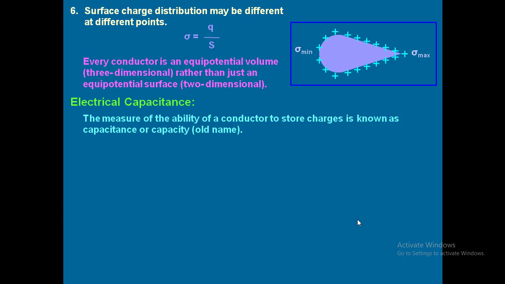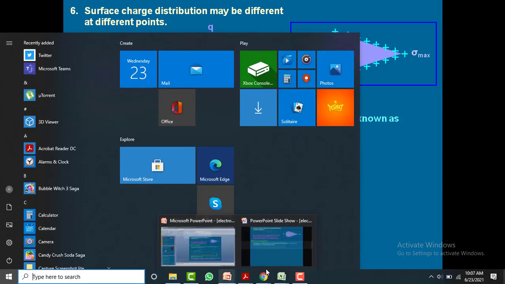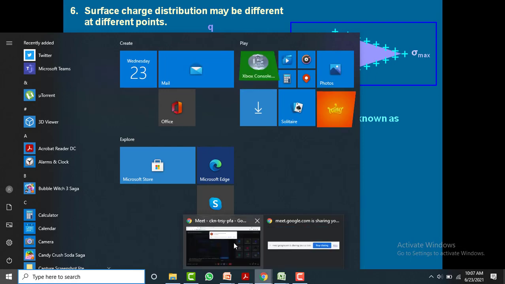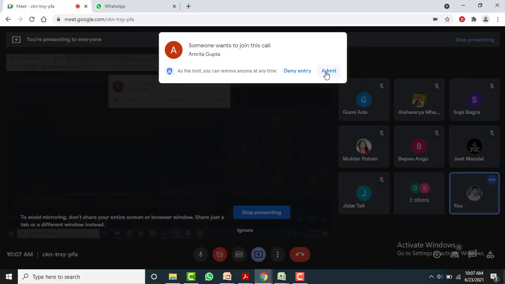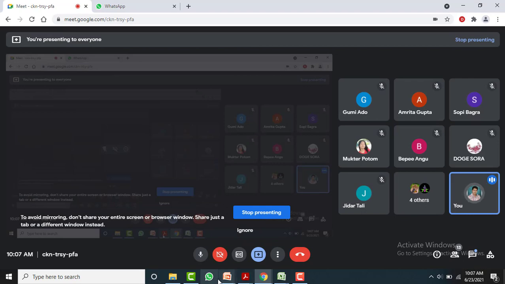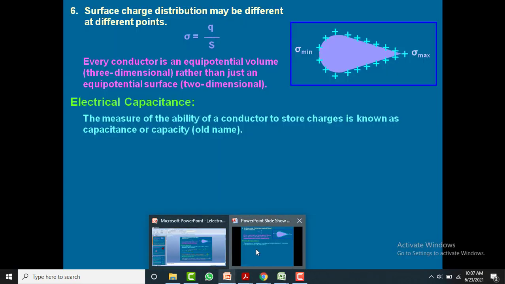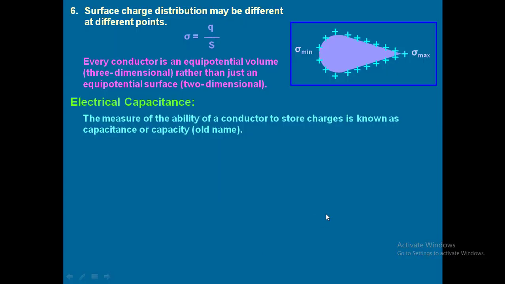One more use: in a tube light, in olden days we used to have a starter. That starter is also called a capacitor.